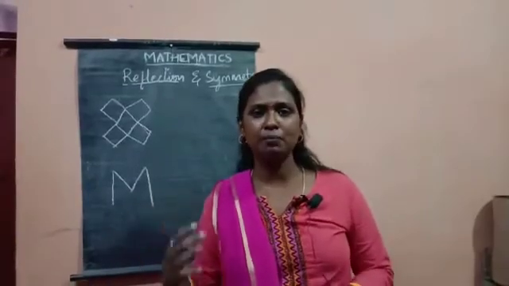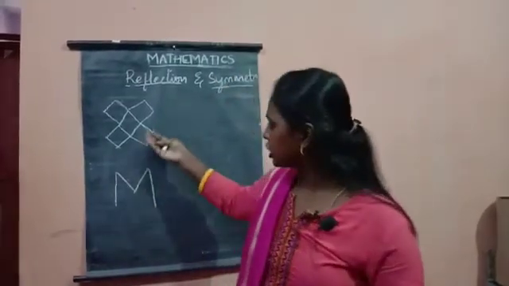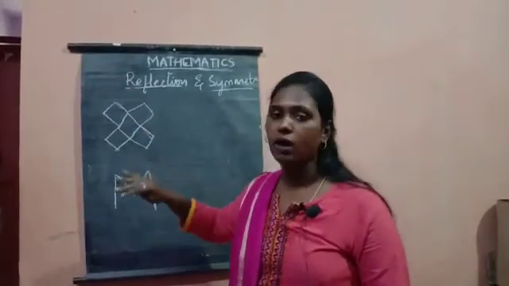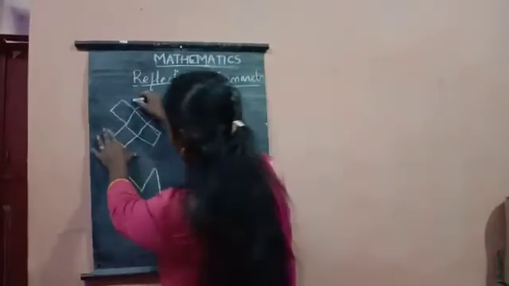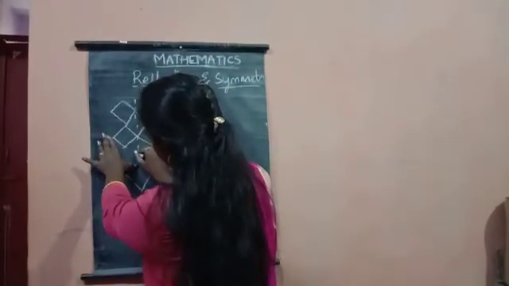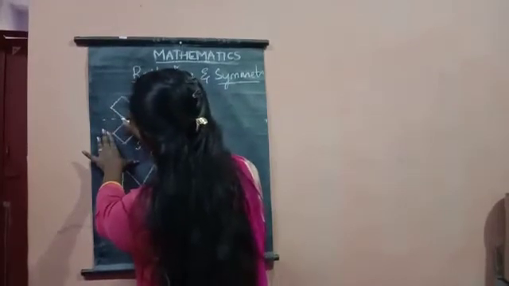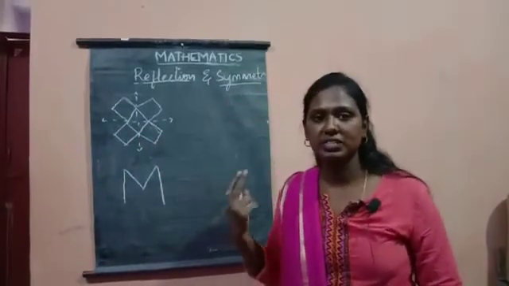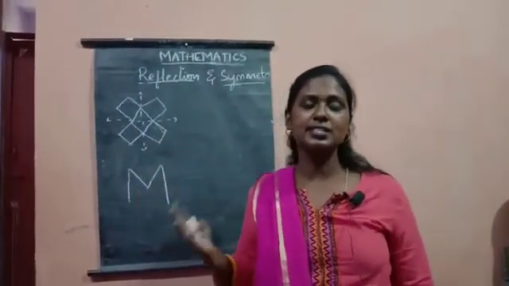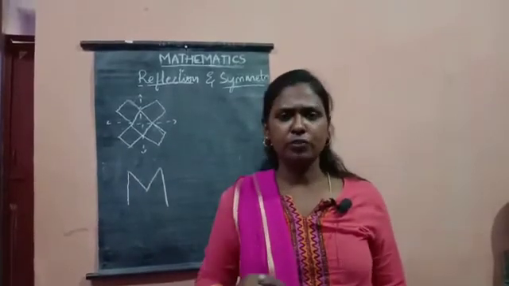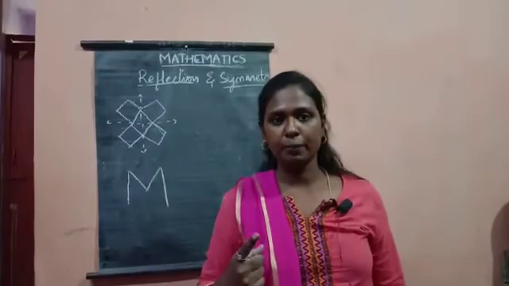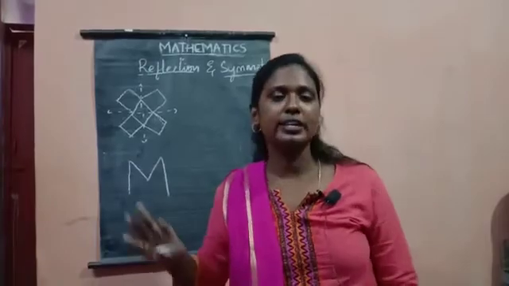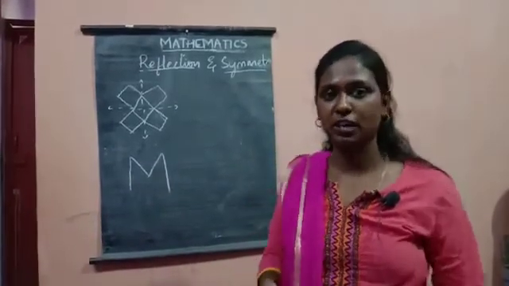So symmetry can be shown with a line. So this is a shape and it is divided into two equal parts, either horizontally or vertically. So I am going to divide it. So these are the two symmetrical lines formed in this figure, and it is equally divided, and if one or two lines are formed in a shape, then it is called a line of symmetry. If no lines are formed in a shape, then it is called asymmetrical.